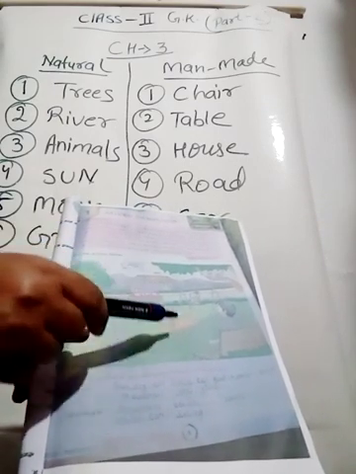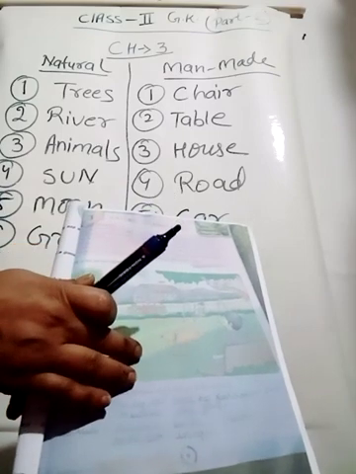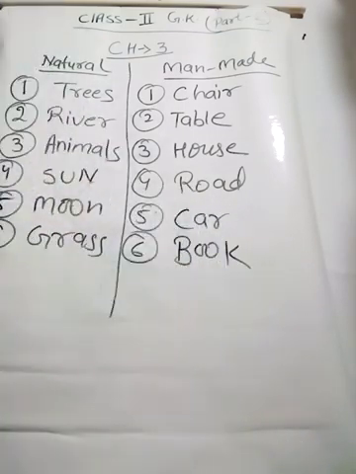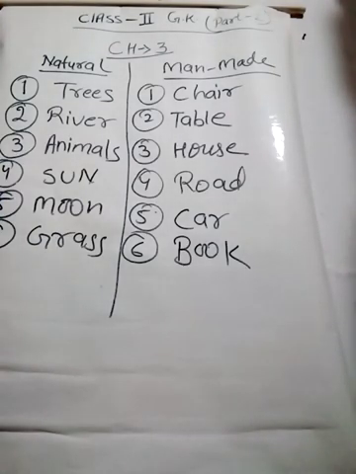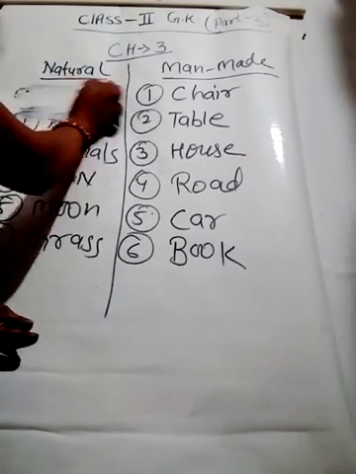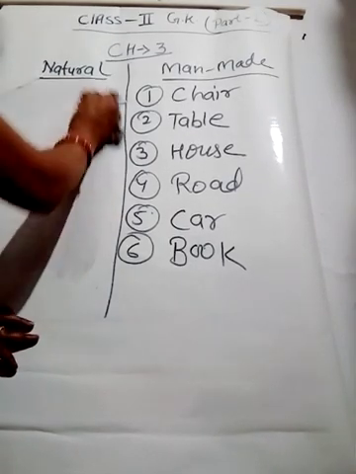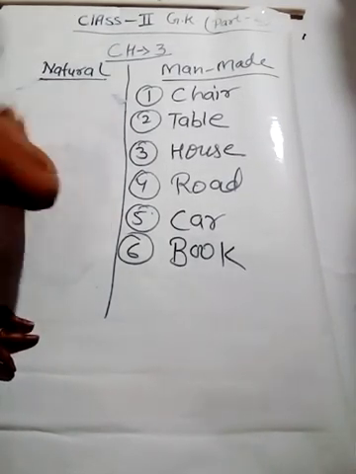You have to find out which are the natural things and which are the man-made things. If you look at your book, I can give you the answer. What you can write in the natural column, and what you can write in the man-made column.